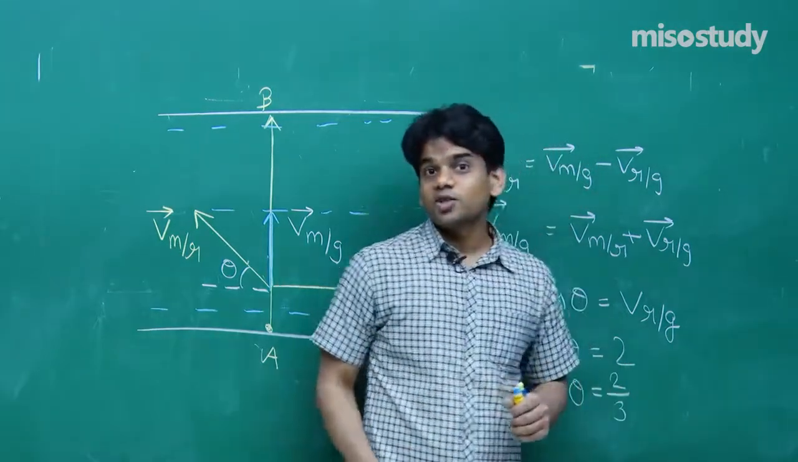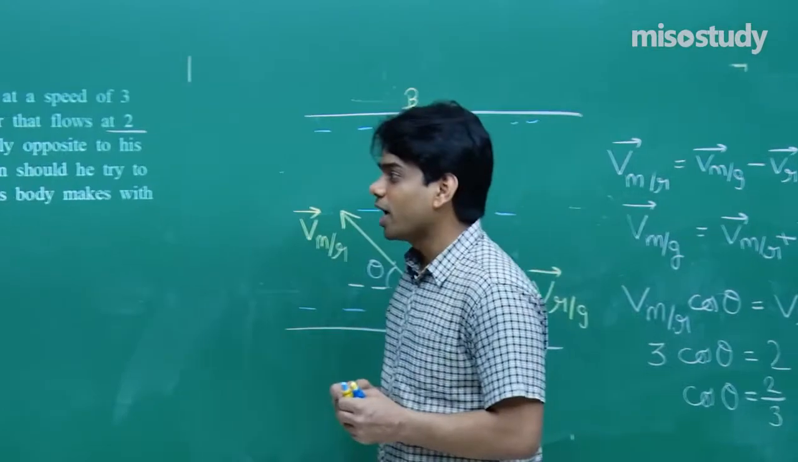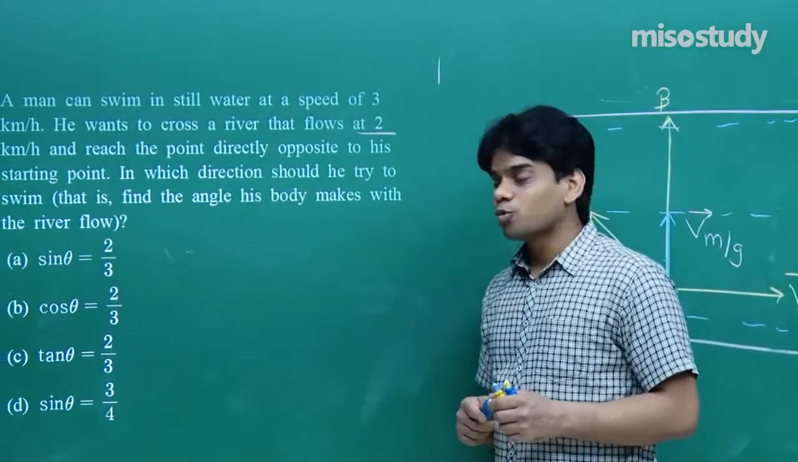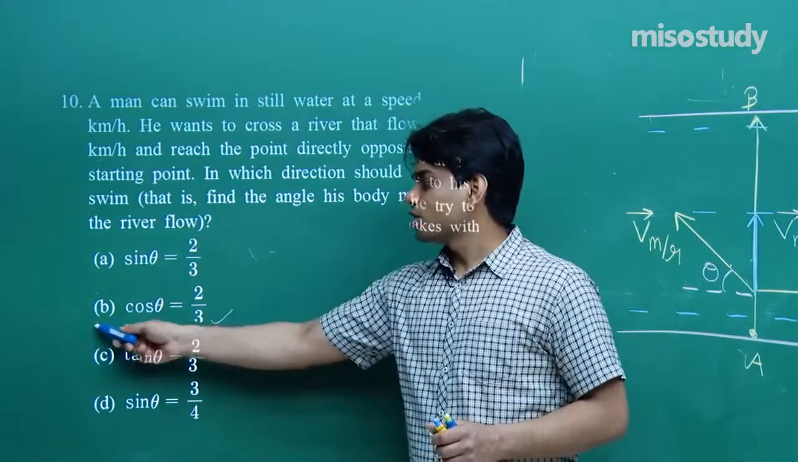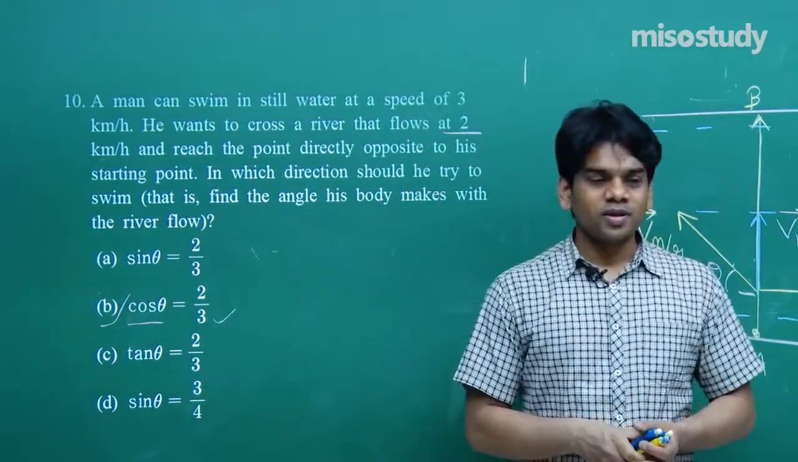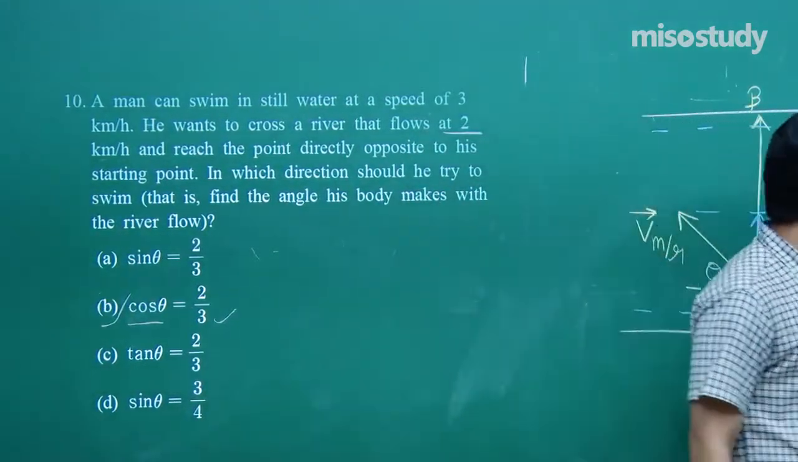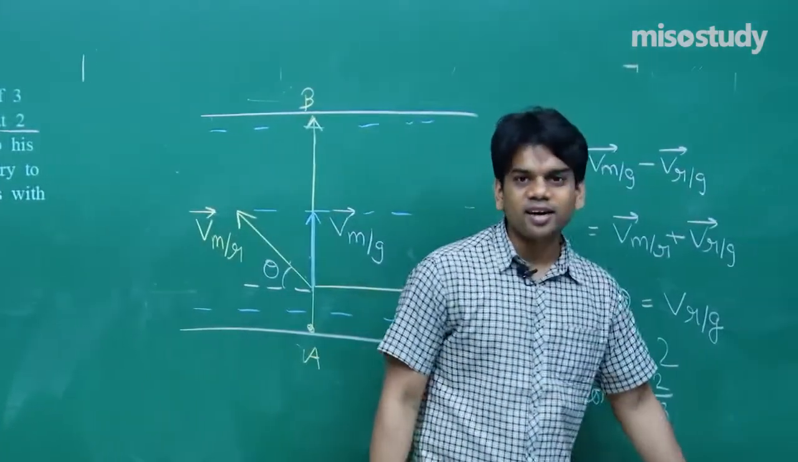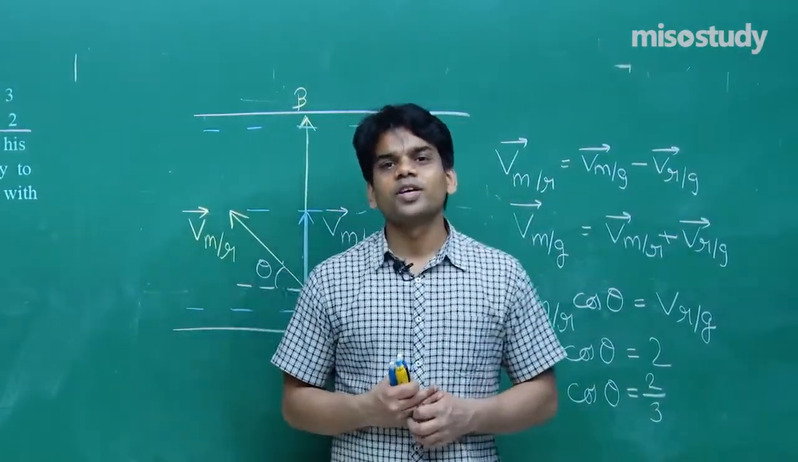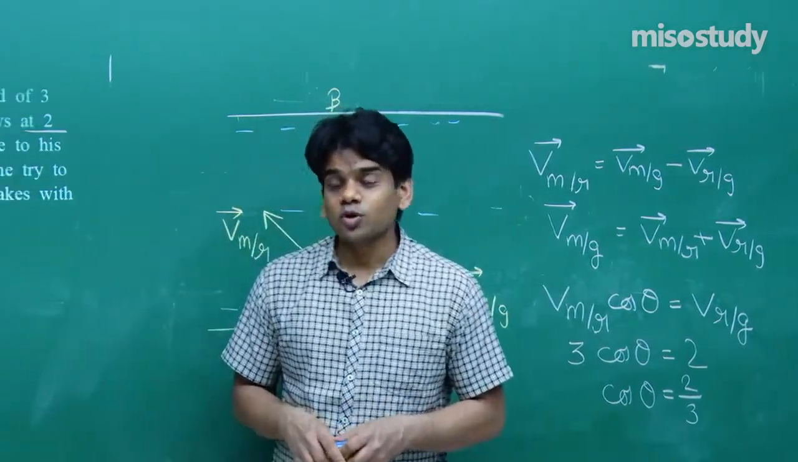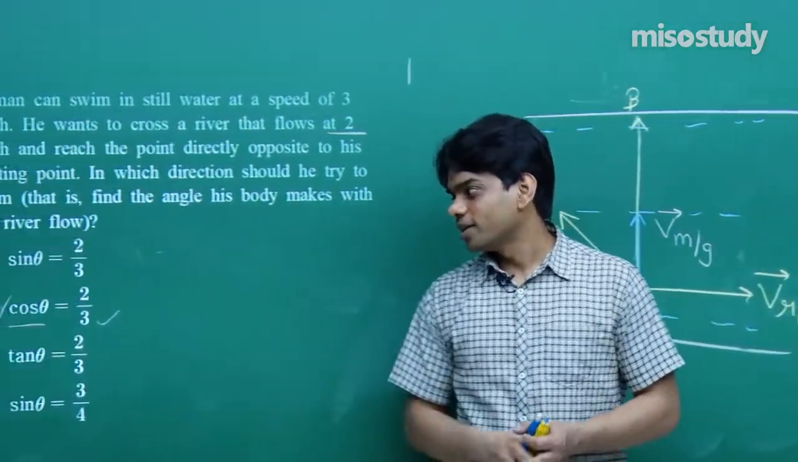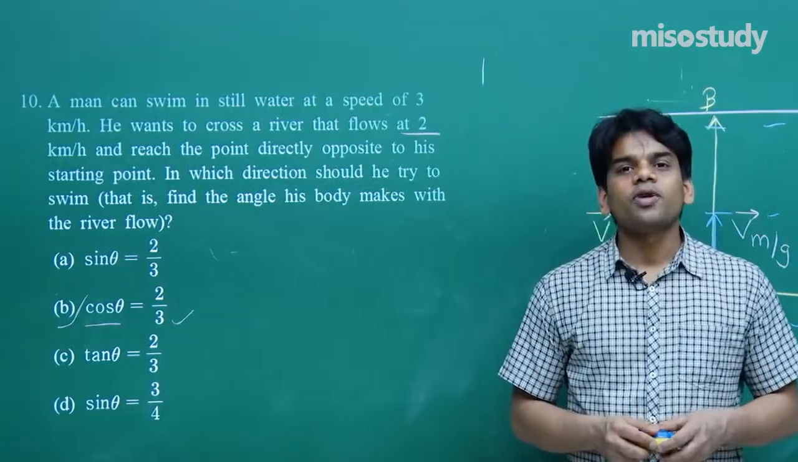Cos theta is 2 by 3, that is, with respect to river flow he has to make the angle such that cos theta is equal to 2 by 3. So this option matches. We can see option B matches with the right answer. This is how you have to give the exact answer. Nothing more has been asked, so you have to directly mark cos theta is equal to 2 by 3 in our response. This is how we have to do such kind of question.